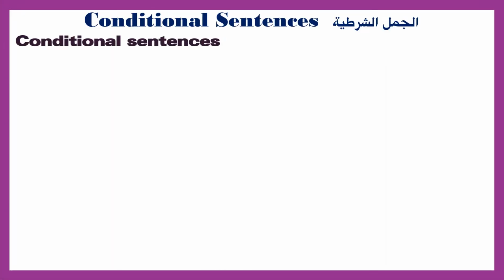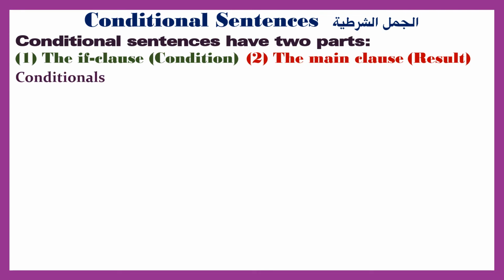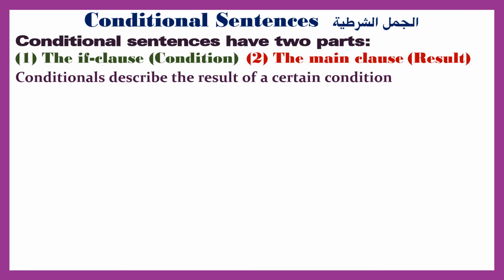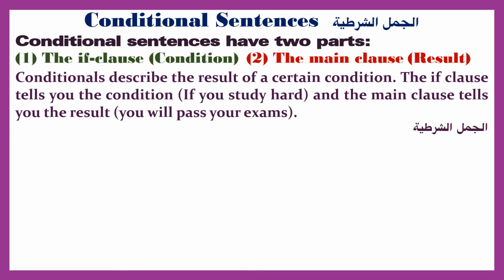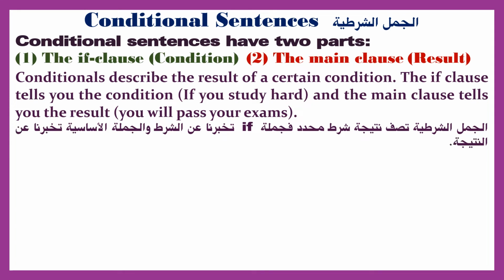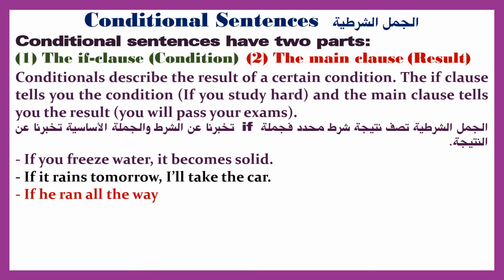Conditional sentences. Conditional sentences have two parts. 1. The if clause, condition. 2. The main clause, result. Conditionals describe the result of a certain condition. The if clause tells you the condition, if you study hard, and the main clause tells you the result, you will pass your exams. If you freeze water, it becomes solid.